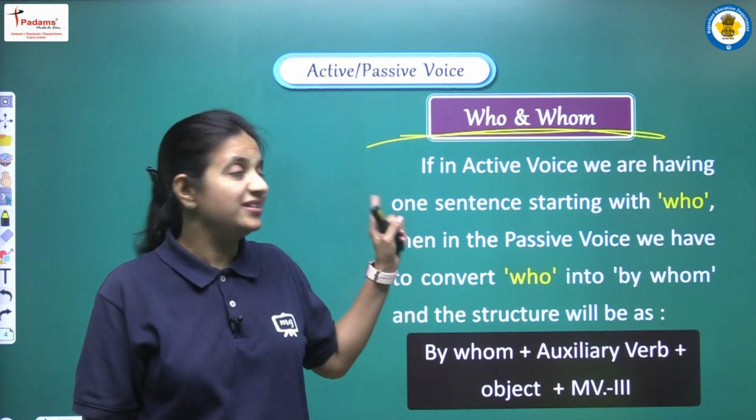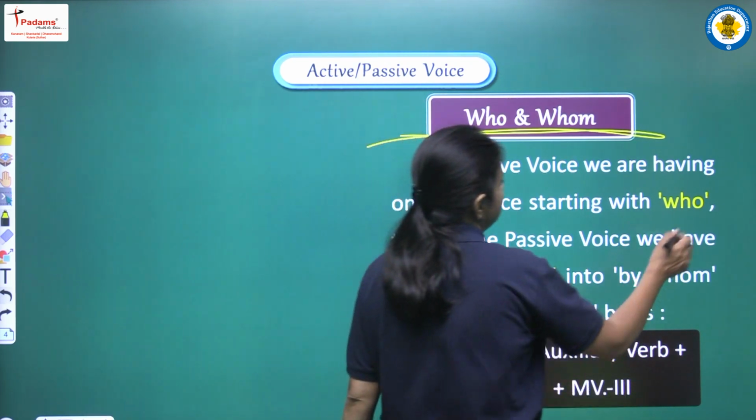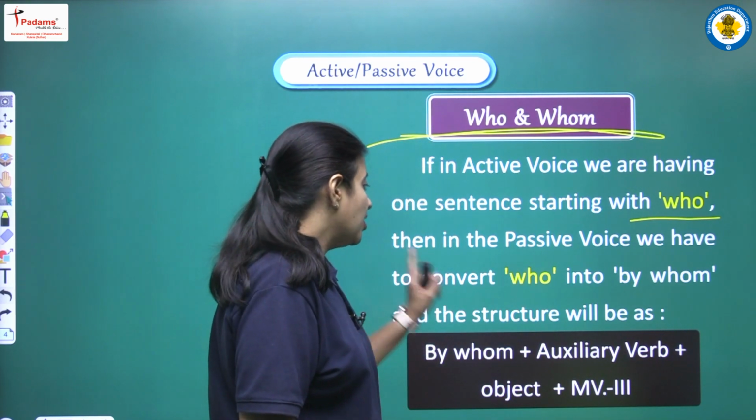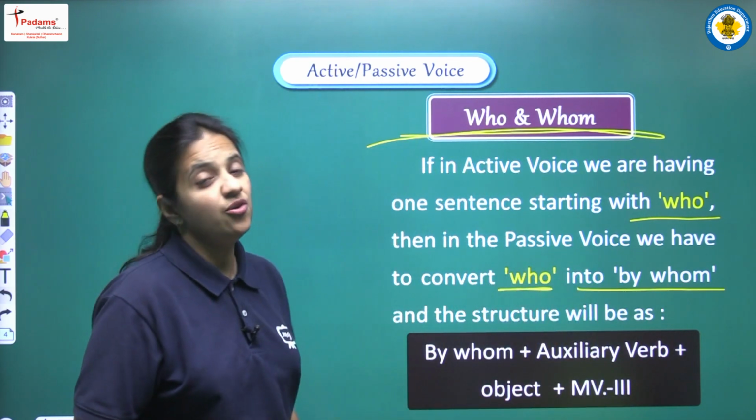So first of all, let's read. If in active voice we are having one sentence starting with who, then in the passive voice we have to convert who into by whom, and the structure will be as.